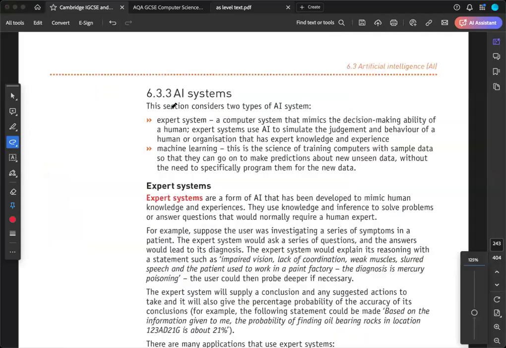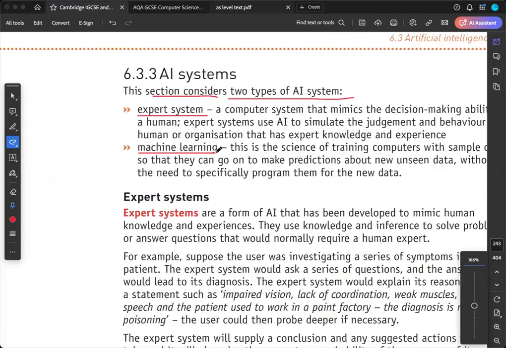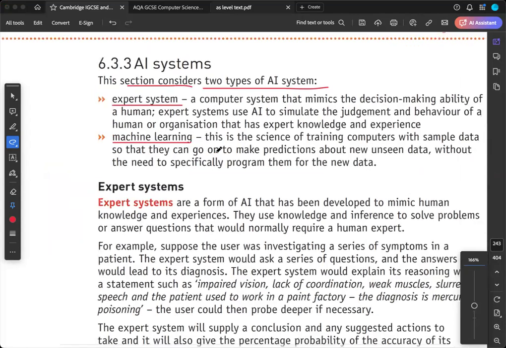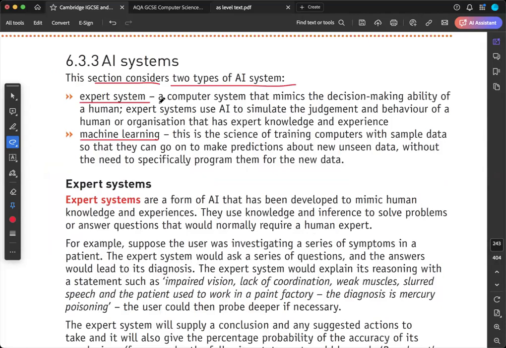AI systems. This section considers two types of AI system, an expert system and a machine learning system. So we have two types of AI systems. Remember, the first one is expert and the second one is machine. A computer system that mimics the decision-making ability of a human. Yes, like if you're going to play a game of chess with a computer and you are going to move your players one by one, the computer playing against you is going to learn how to play from the user, from the human.